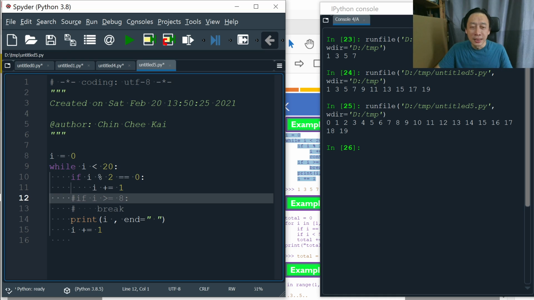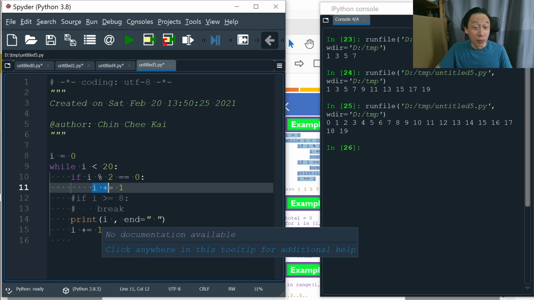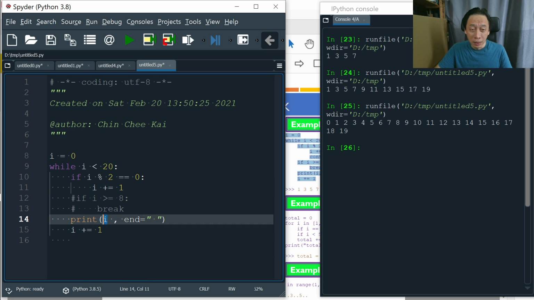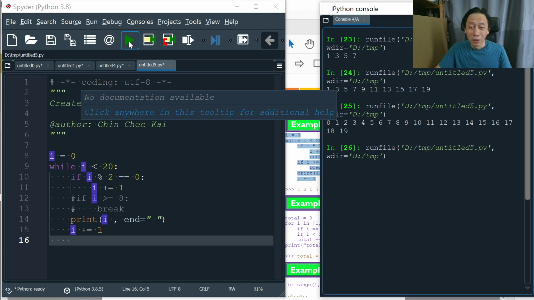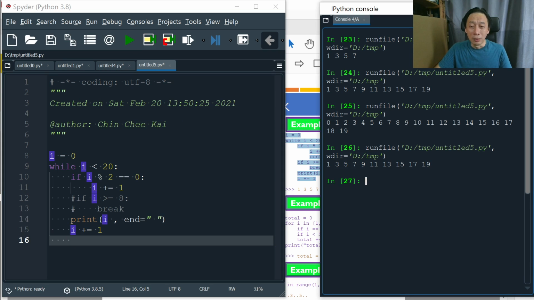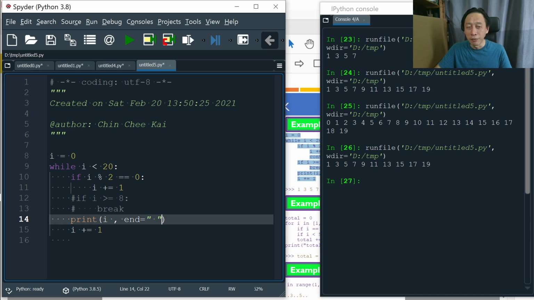Then what happens? If I is even, I becomes odd, but it will be printed one time and then added with another number. So I becomes, instead of 3, becomes 4. So it will be all rather slightly different, right? Because here, look, at first I is 0, we increment to 1.